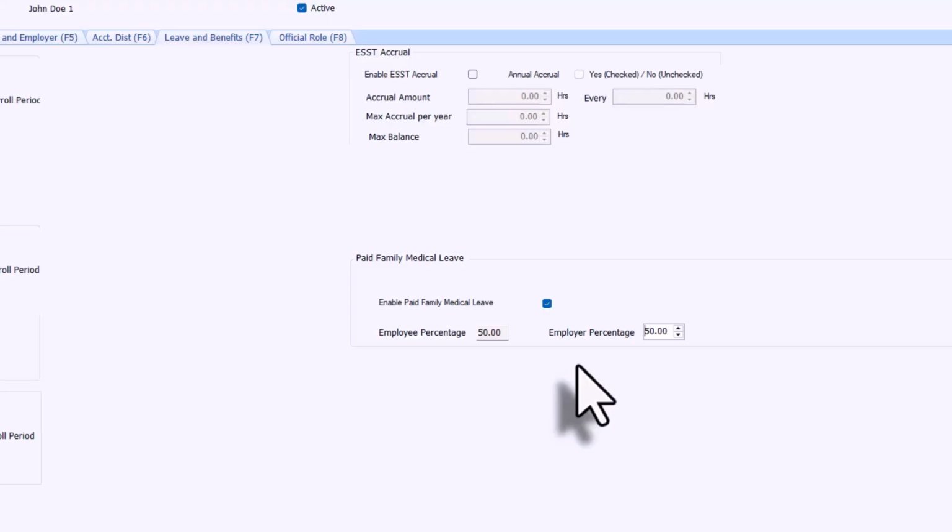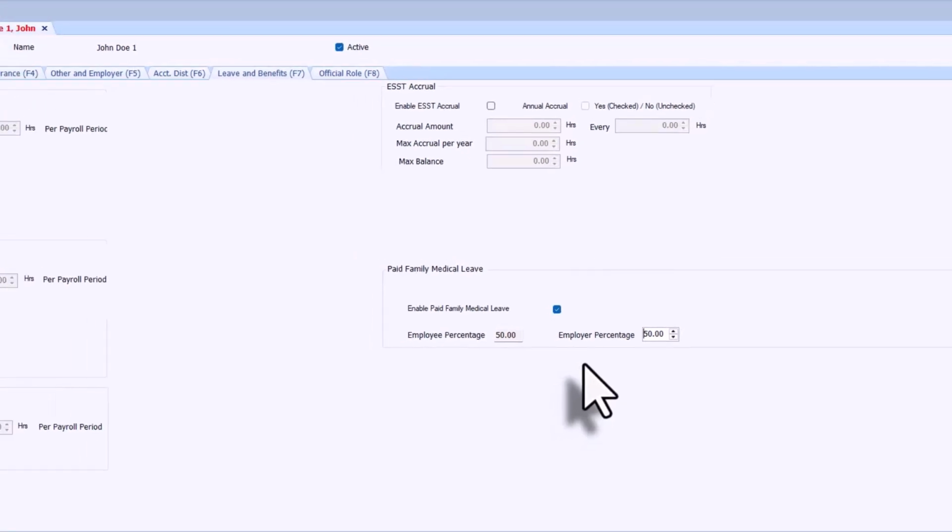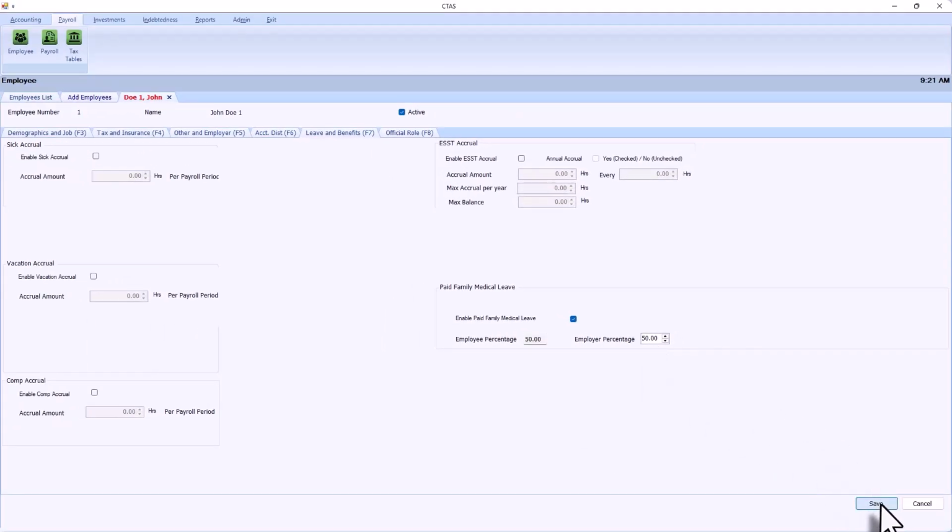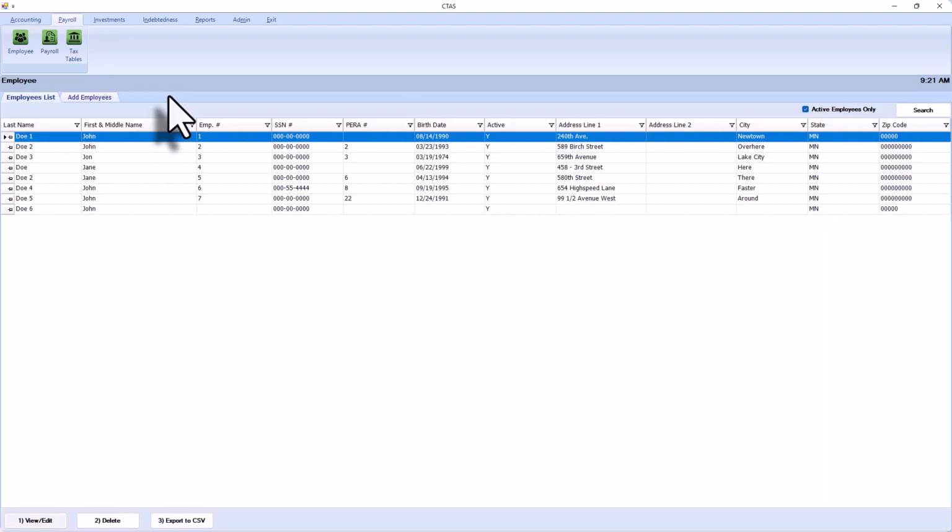In this example, we will use 50-50 for the employee split, and we will also set up another employee that shows a 100% employer percentage. Once you enter the correct percentage, select Save. This employee has been successfully updated. We will close the Individual Employee tab, which brings us back to our Employee List tab.